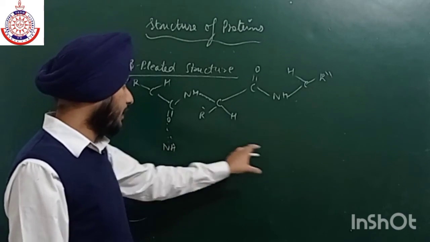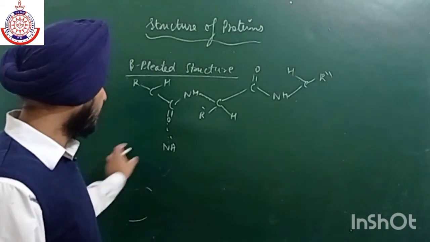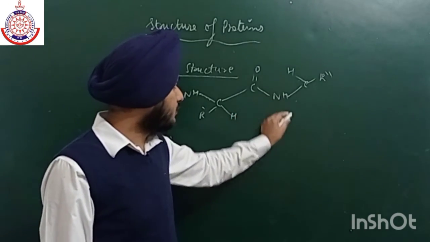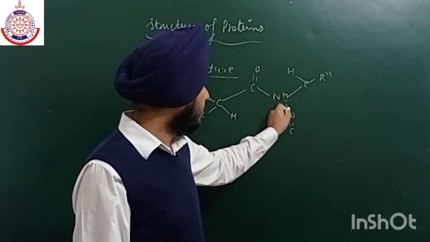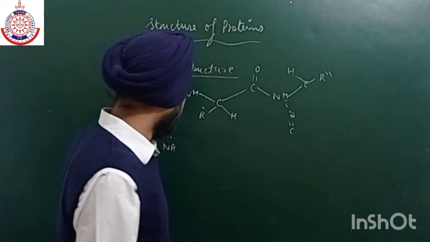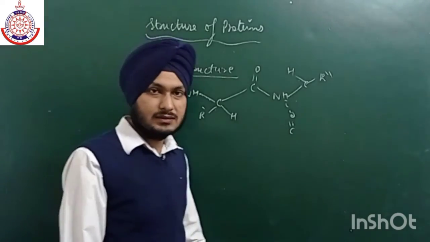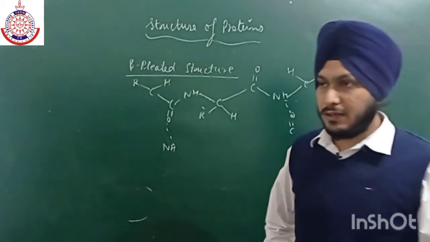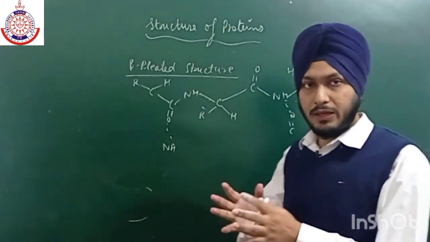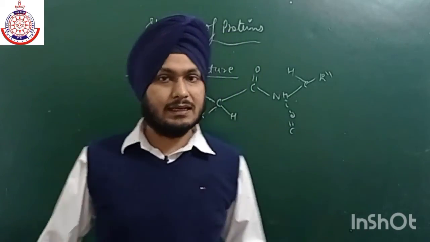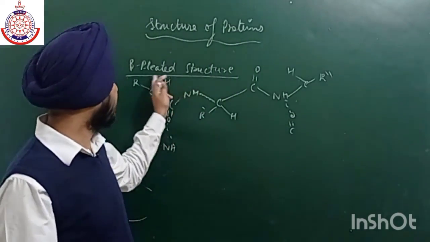Again write the complete structure, and there is also a COH group, so here also hydrogen bonding will happen, in the second layer. There are a large number of layers in the beta pleated structure, like pages inside a book. They are arranged like this, which is why it is known as beta pleated.